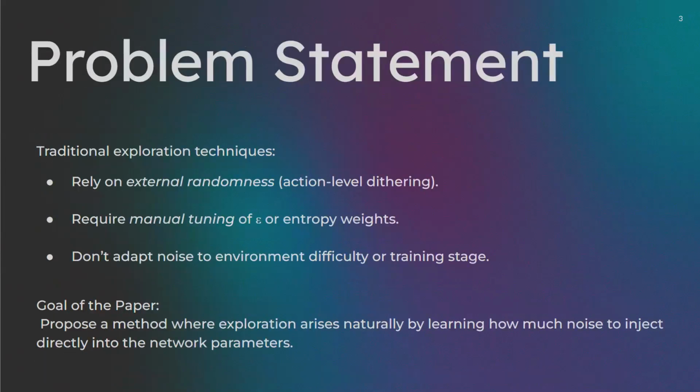Now let's go through the problem statement. If we go through the traditional methods closely, we'll understand why they're not ideal. One, they rely on extreme external randomness. Two, they need manual tuning. Three, they cannot adapt as the training goes on. So the main goal of the paper is to get rid of all that manual work. In other words, make the network a little less noisy and let the agent figure it out for itself. That's the big idea behind noisy networks.